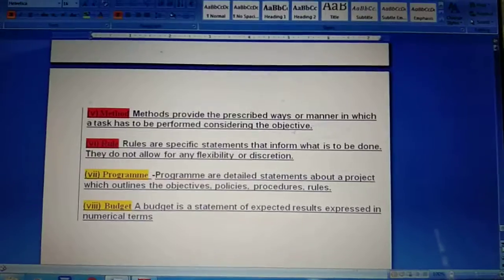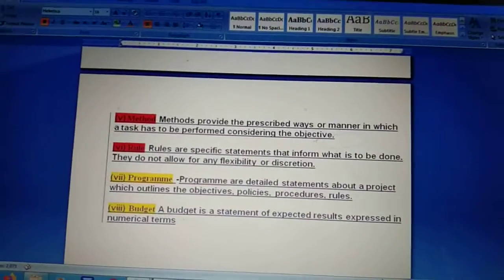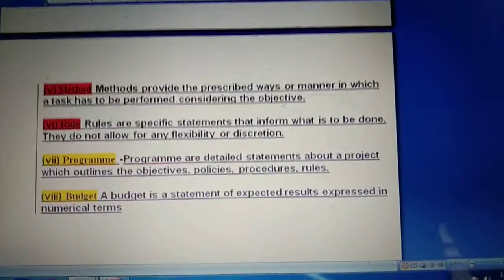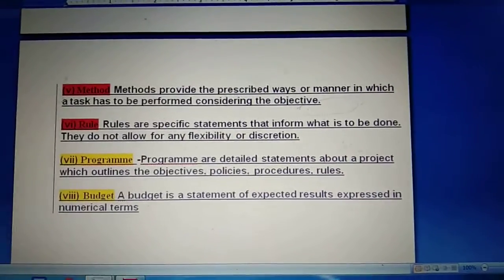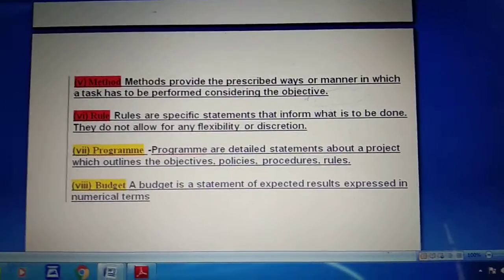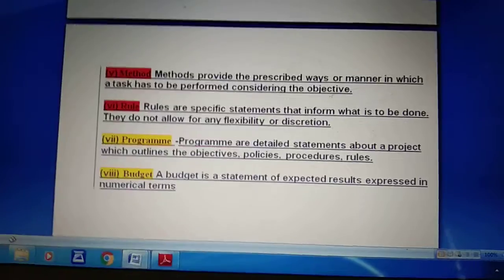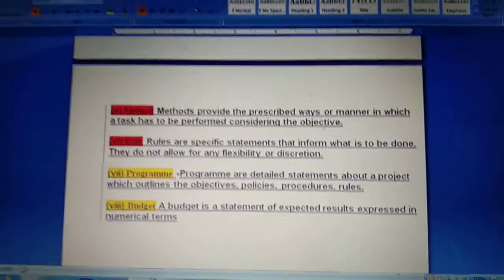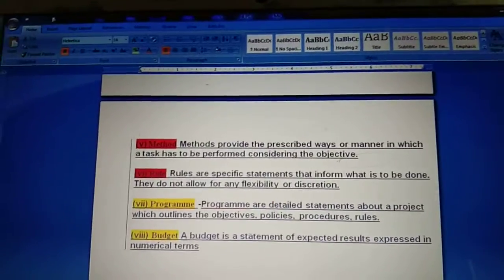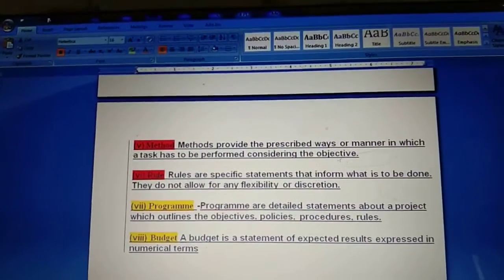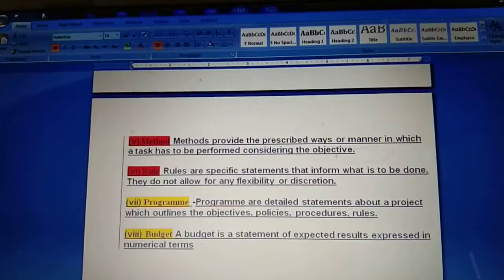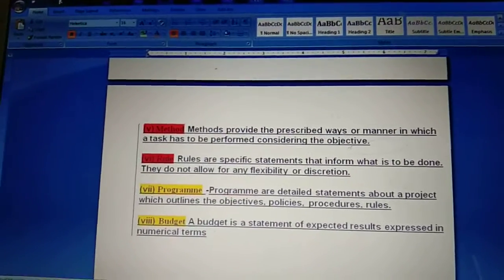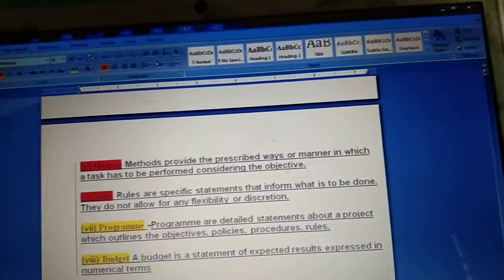Expressed in numerical, because we are going to make it in numerical form, using numbers. It is basically a plan which quantifies future facts and figures, because it's always given in the form of quantity, that is, in the form of numbers.